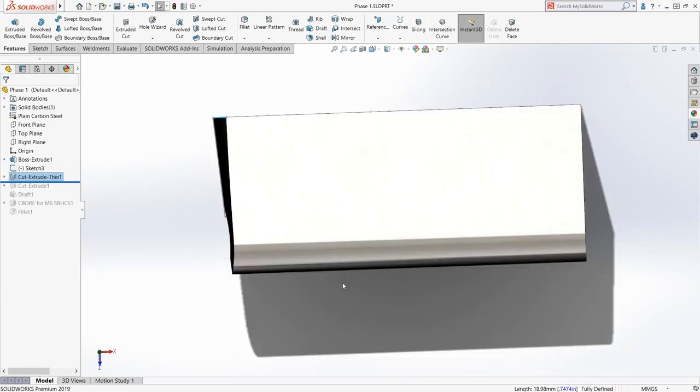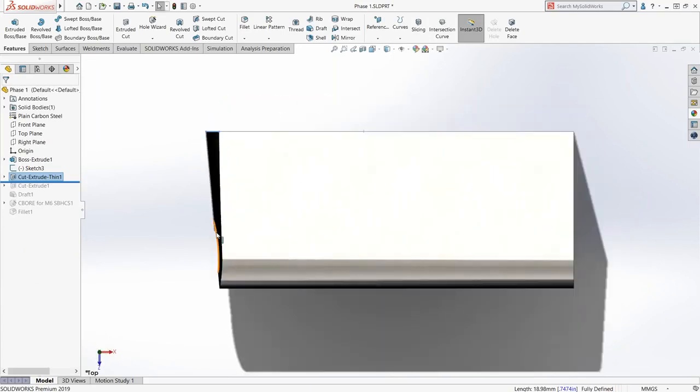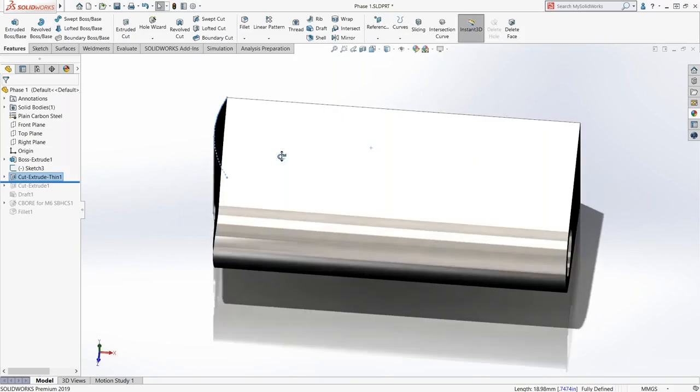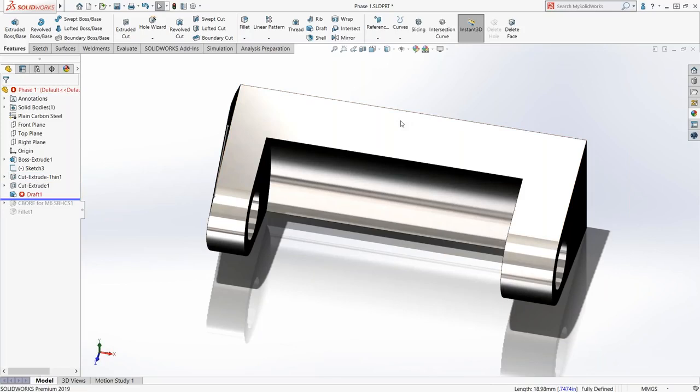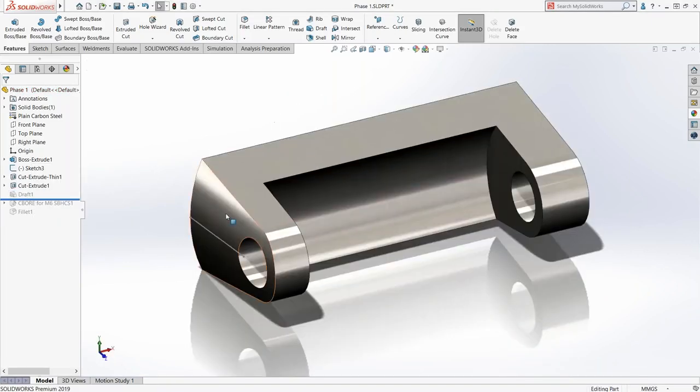Some are, some aren't. Jump to a top view here. You can see that matches that line quite nicely. I won't go through and do the other side. If you were going to do this, you'd have to do the other side, or cut your part in half and mirror it over, however you want to do that. The draft isn't needed anymore because I've included it inside of this feature.